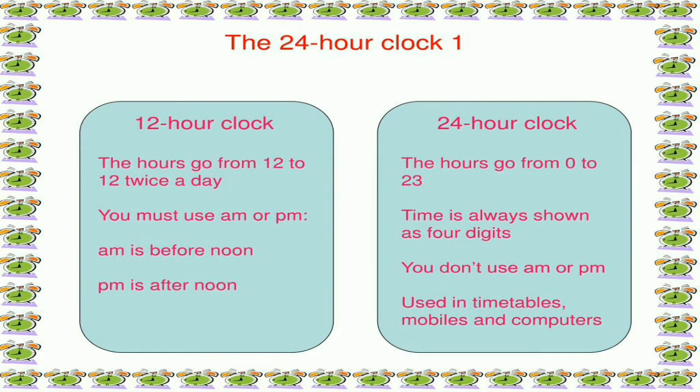You don't use AM or PM. It is used in timetables, mobiles, and computers. So AM and PM mean before noon and afternoon, and in a day we find 24 hours. So children, you all understand that a day has 24 hours.